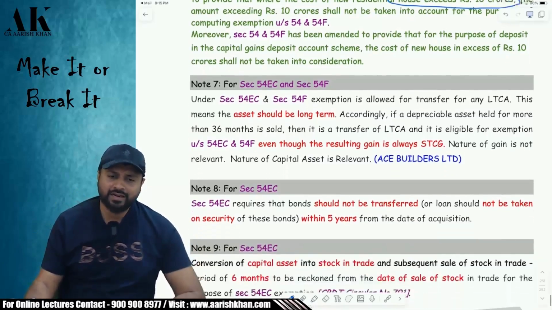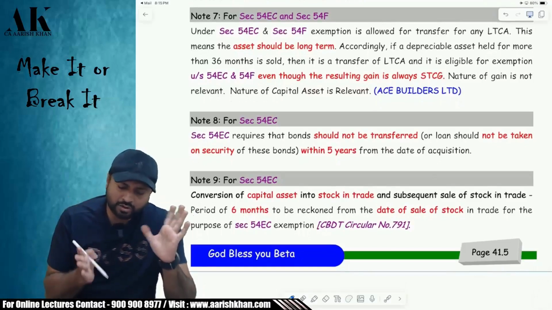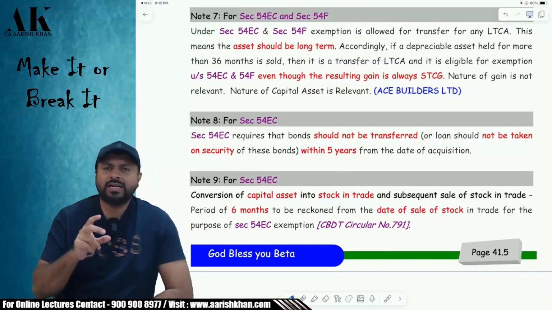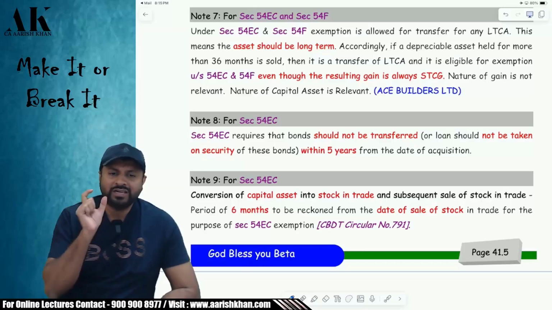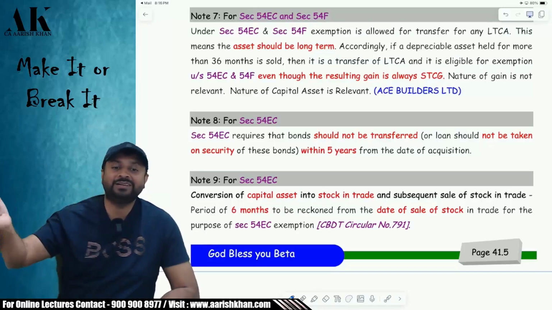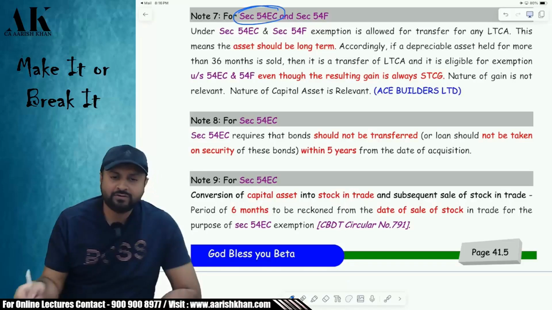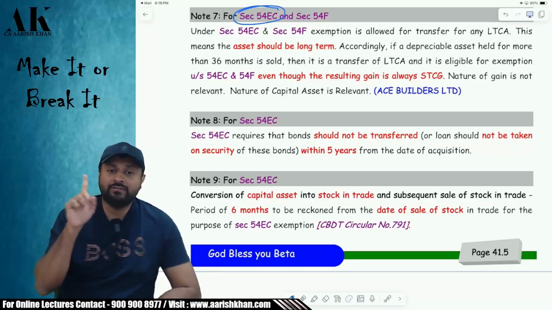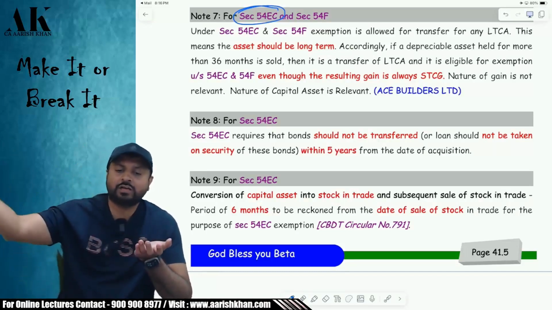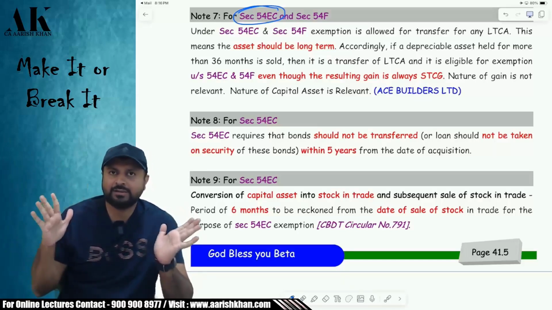Please tell me. Next one is 54EC and 54F special provision. This is with respect to a link with block of asset. Now inside a block, do you remember, in case of block of asset, the gain is always short term? Yes or no? In case of block, the gain is short term. The asset is not short term in the block. The asset may be long term, or the asset may be short term, depending upon the period of holding. And what is written in 54EC? 54EC does not talk about the nature of gain. 54EC talks about the nature of asset. 54EC says that if the asset is long term, then you can enjoy the capital gain exemption under 54EC.